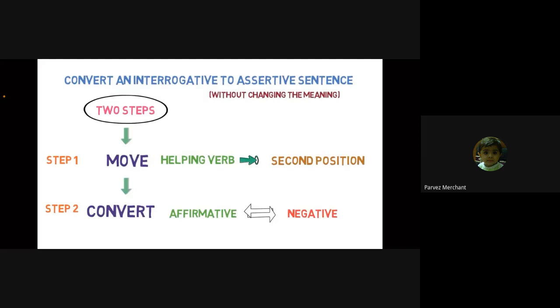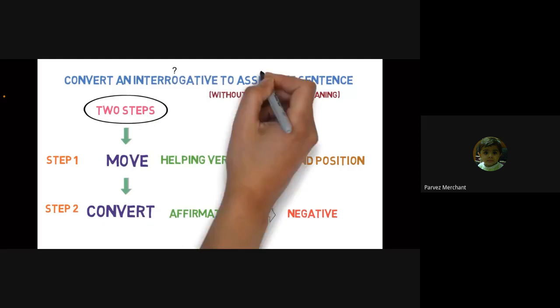Now, for converting an interrogative sentence to an assertive sentence, we have to reverse the order of the steps. So the steps will be: step number 1, move the helping verb to the second position in the sentence. And step 2 will be, if the sentence is positive or affirmative, then convert it into negative, and if it is negative, then convert it into positive form. Also remember, interrogative sentences will have a question mark at the end of the sentence, and assertive sentences will have a period or full stop.